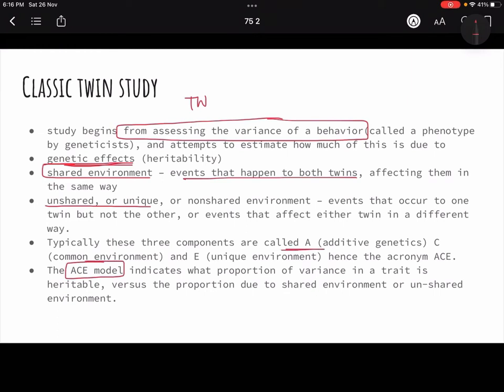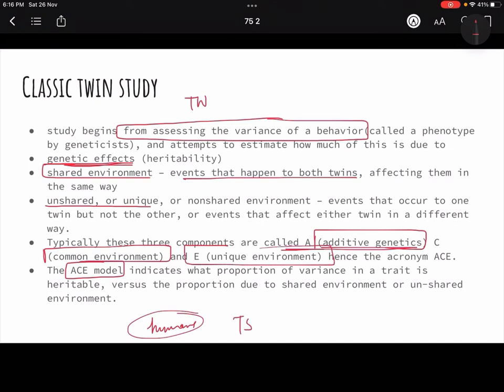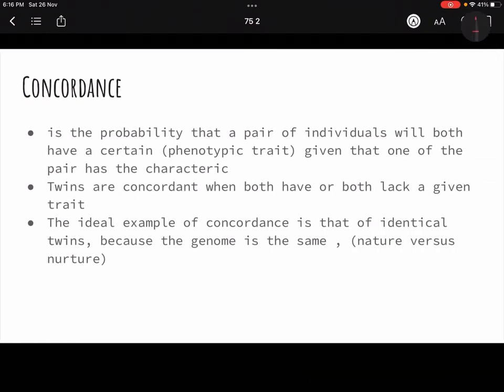So A is additive genes, that means whatever genes, because a human is a product of its genes also, right? So from A we get genes, from C your common environment, and from E your unique environment. So you can say in twin study we use a methodology of ACE, in which we are taking three things. One is your genetics, second is your common environment, and third is your unique environment. And based on this, we look at the proportion of variance of a behavior, whether there is discordance or concordance amongst the traits. Now what is concordance?